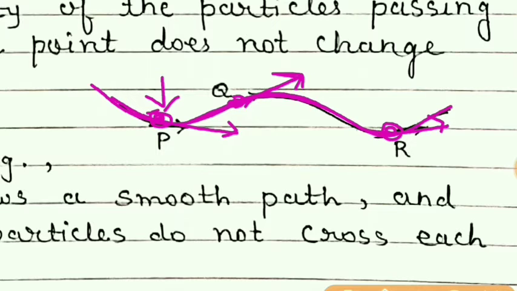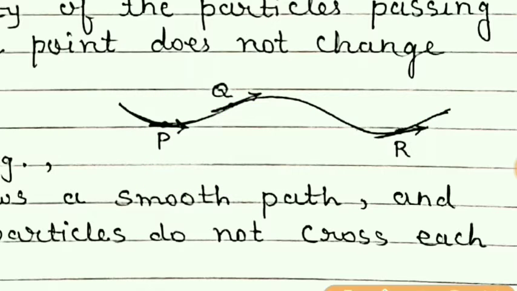Means suppose first fluid particle is moving from point P, and if it is having a velocity of 10 meter per second, then if a second fluid particle is passing through the same point P, then it will have the velocity 10 meter per second only, and so on. So at a given point, the velocity of the fluid particles will remain constant.